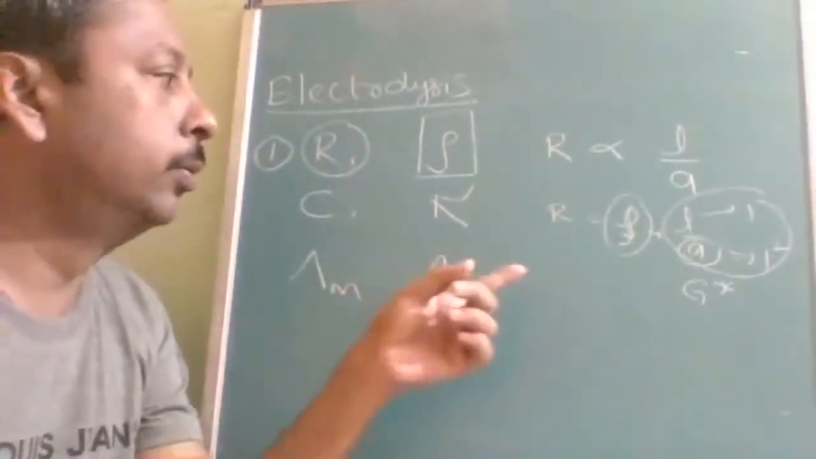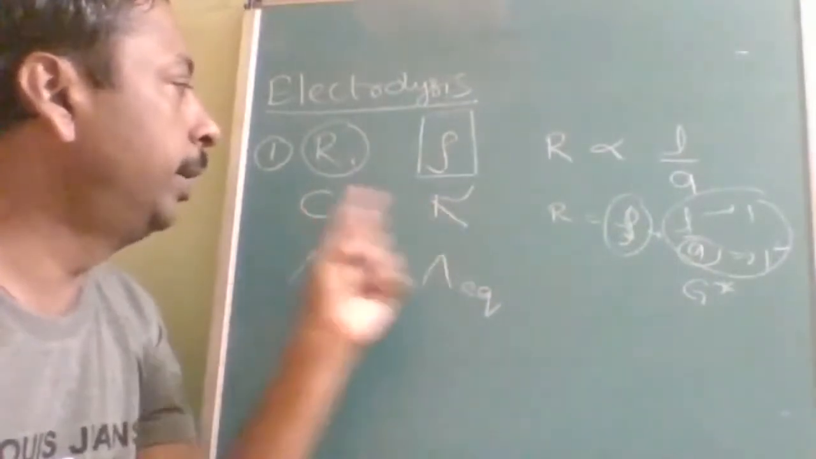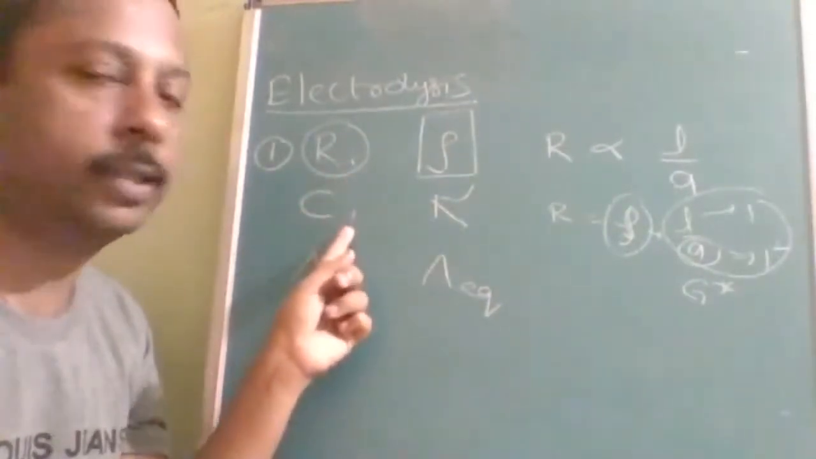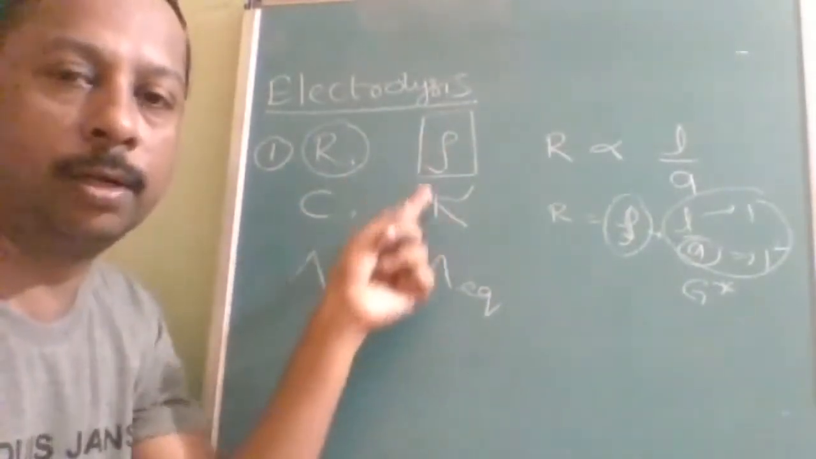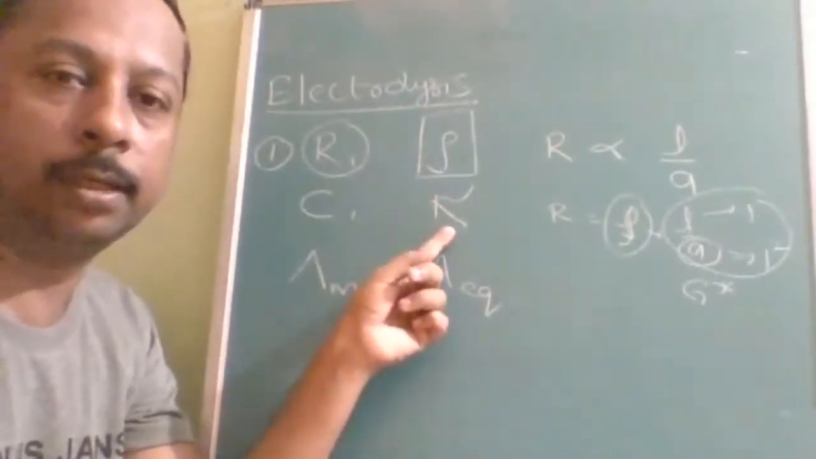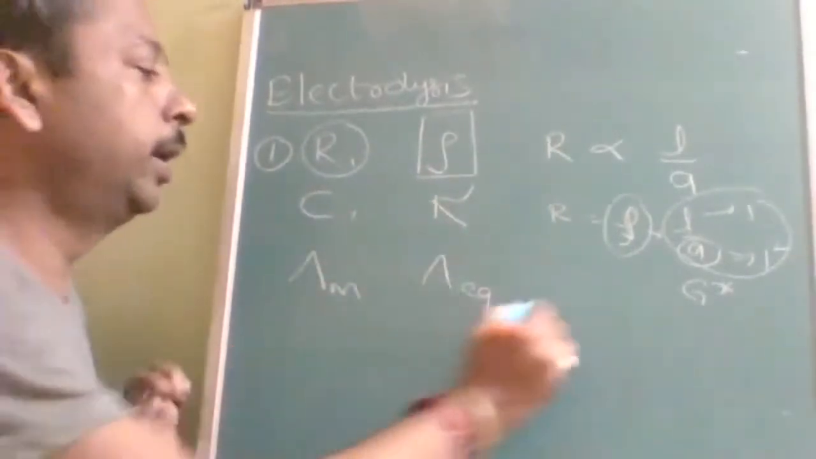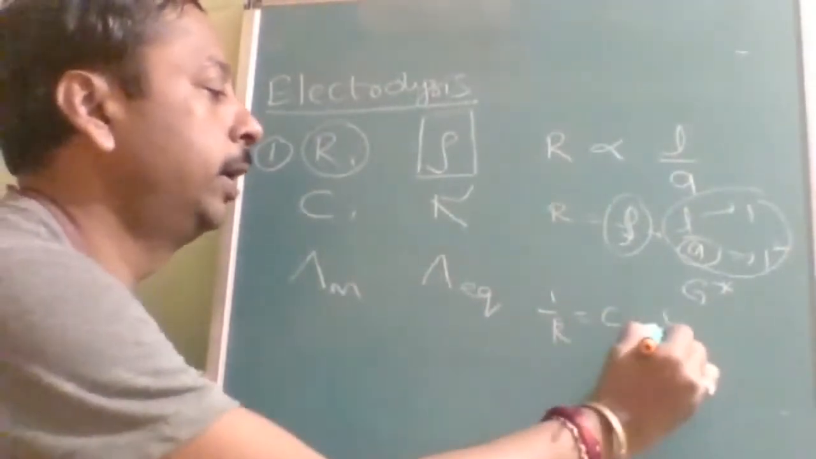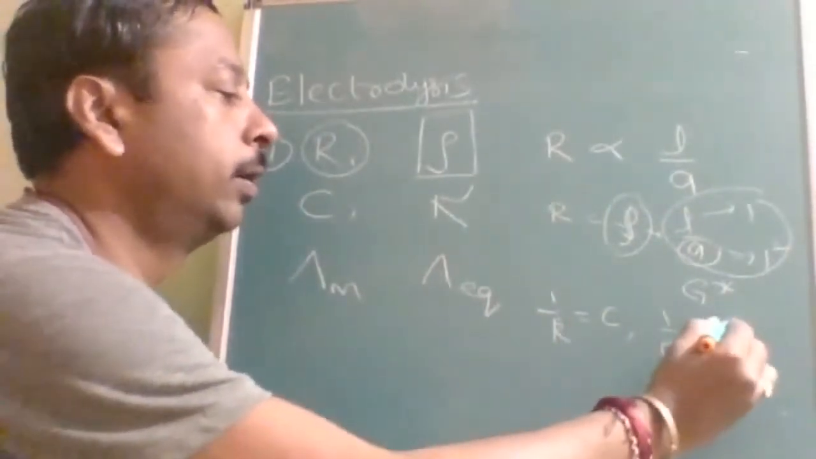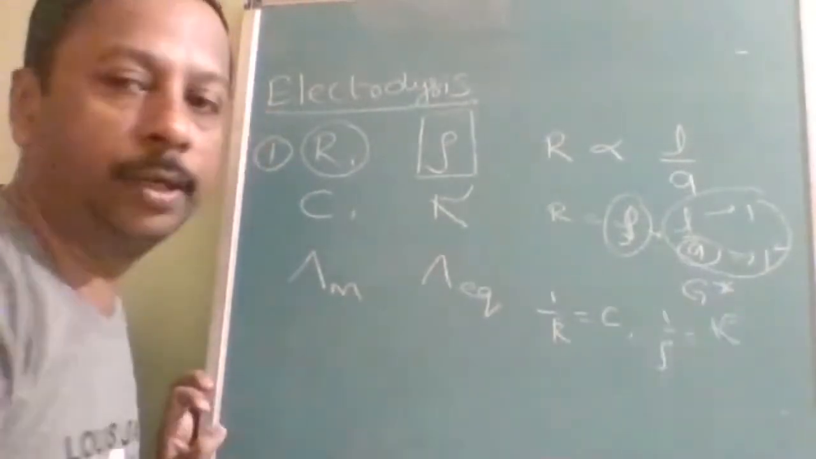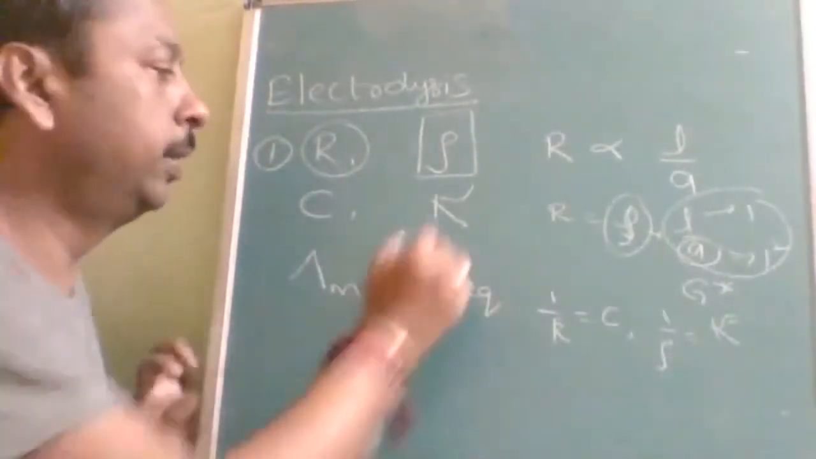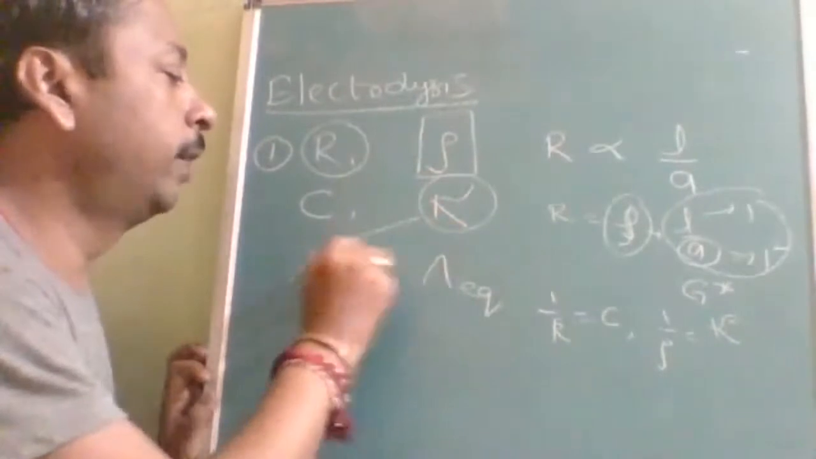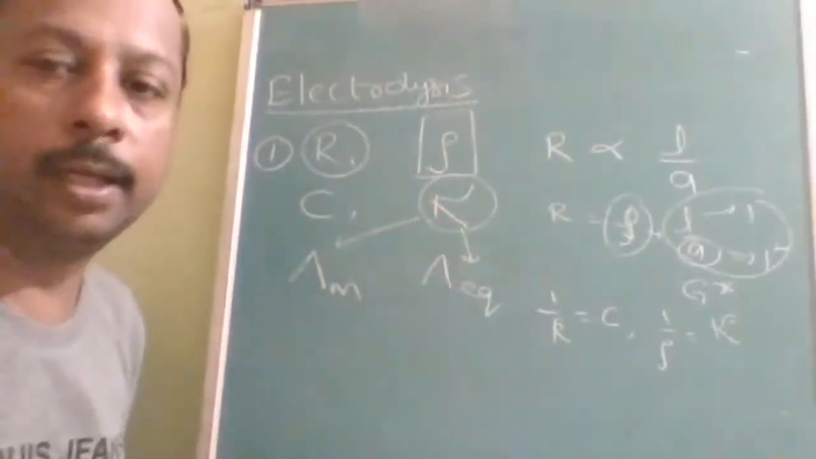Okay. So, next to C and K. The reciprocal of resistance is conductance, the reciprocal of resistivity is conductivity. So, when I write 1 by R, I will get C. When I write 1 by rho, I will get K, conductivity. Now this conductivity is affected by concentration.